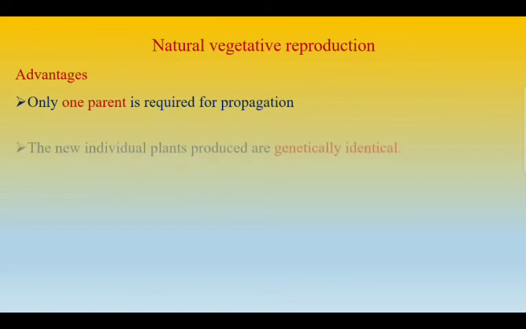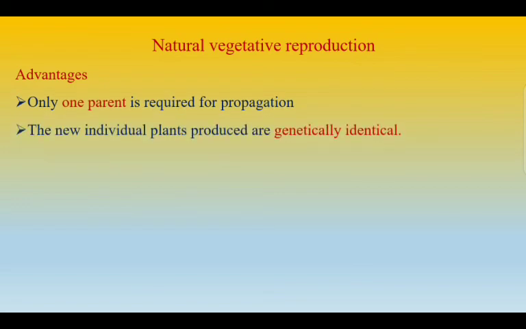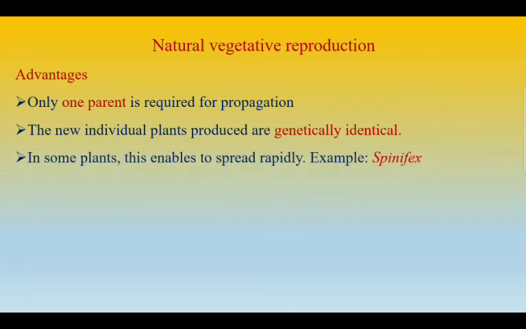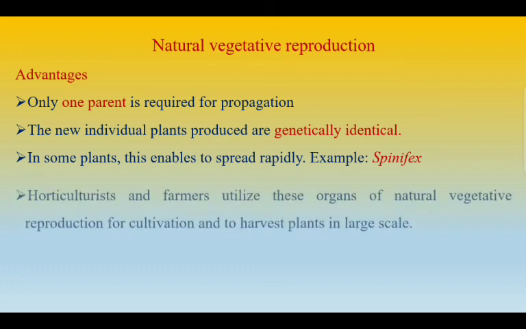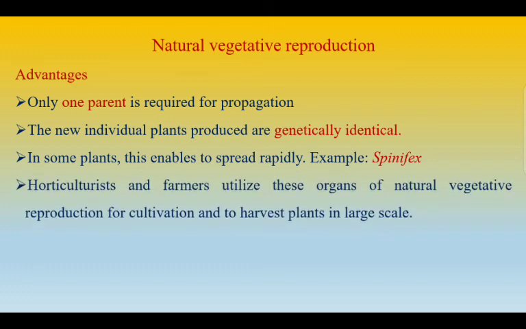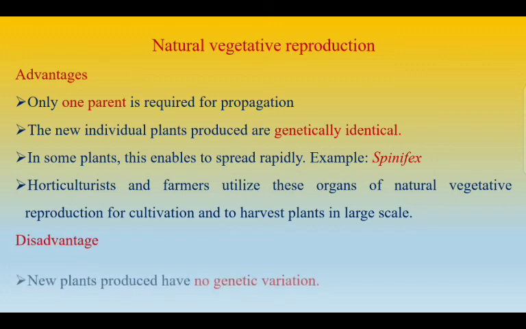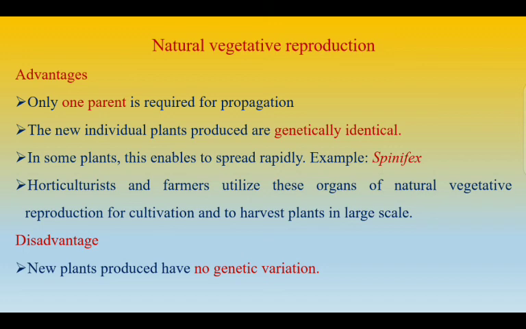Next is natural vegetation advantages. So only one parent is required for propagation, and the new individual plants produced are genetically identical. And also it enables rapid spread of the same type of plant, for example spinifex. And the horticulturists and farmers utilize these organs of natural vegetative reproduction for cultivation purpose and also for the harvesting purpose on a large scale. Then the important disadvantage of natural vegetative reproduction is that there is no genetic variation produced because all the individuals produced are genetically identical.